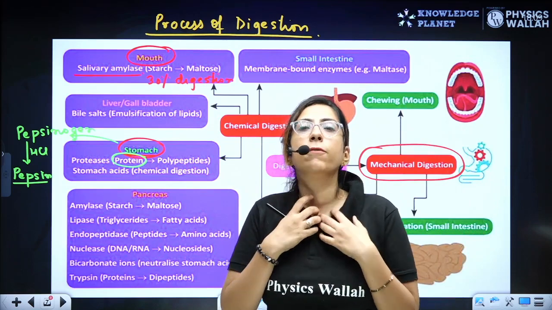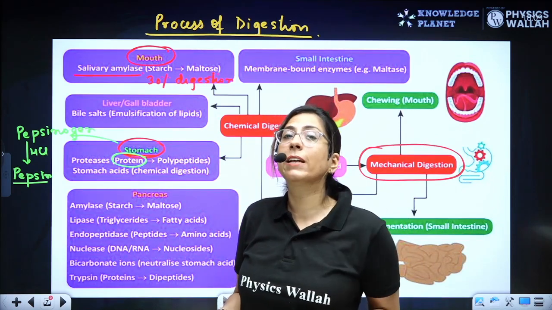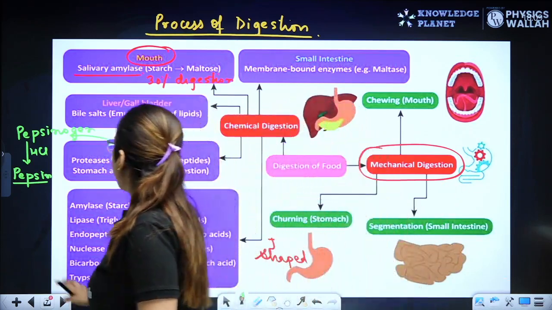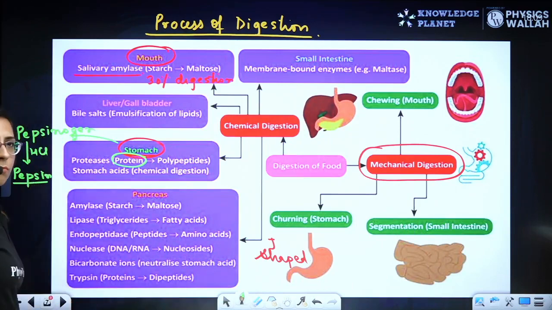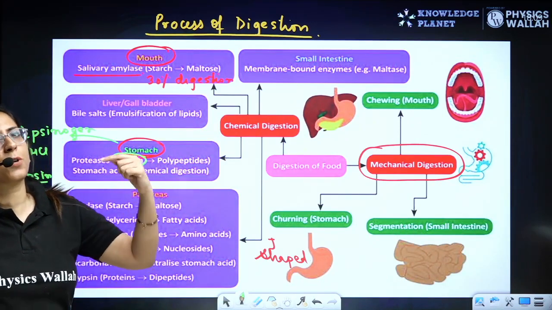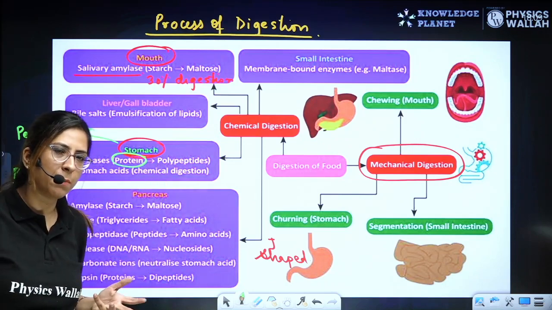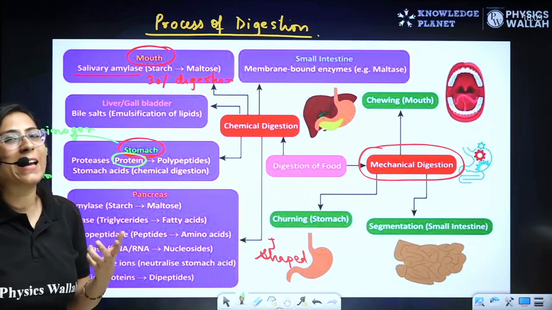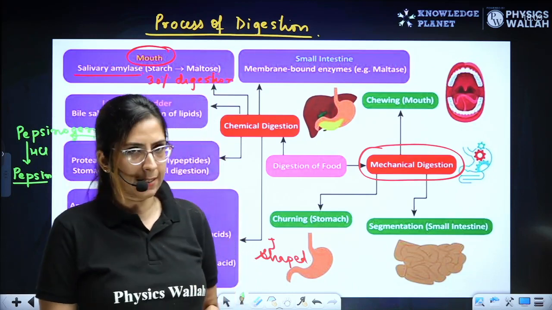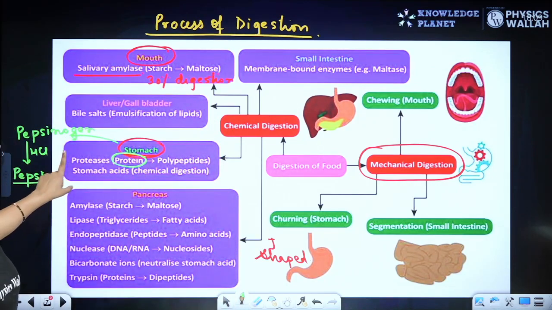What else is the role? If we are eating some food, definitely it will have some bacteria. So those bacteria will be killed by the highly acidic pH of the stomach. And here you should also remember the Castle intrinsic factor, which helps in absorption of vitamin B12. If there is less or no absorption of vitamin B12, what will happen? It will lead to a kind of anemia, termed macrocytic anemia. Stomach is clear. Hope you are not going to forget this.